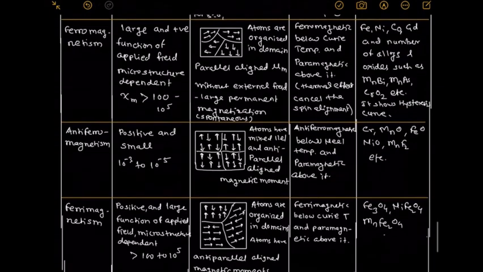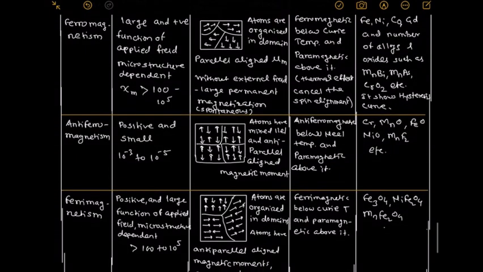And the last one is ferrimagnetism. That material again has the same properties as ferromagnetic material. Susceptibility is always positive and large, a function of the applied field, and microstructure dependent. It is in the range of 100 to 10 raised to 5. Again, the atoms are organized in domains.